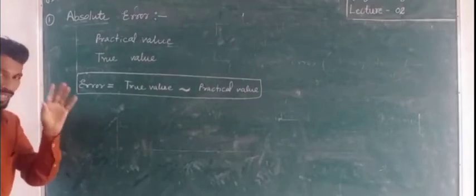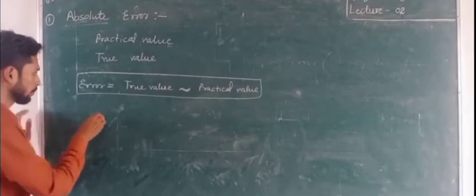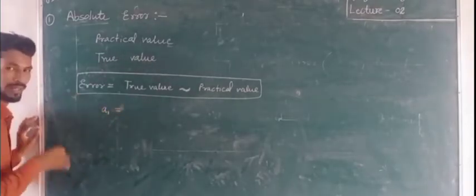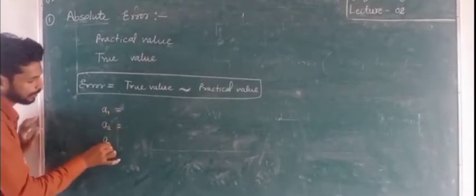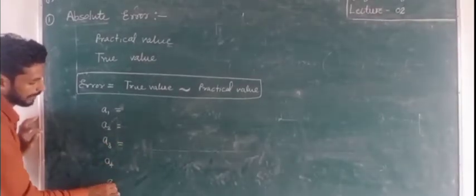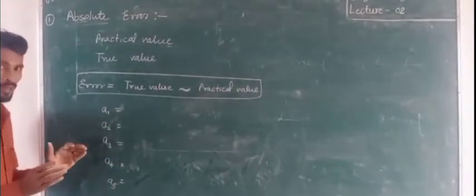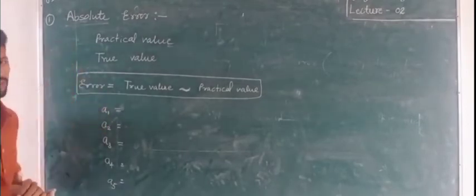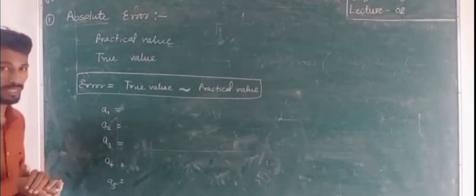But suppose that there are many more readings. The first student measured a physical quantity that has a value of A1. Next student measured A2. Next student measured A3. Next one measured A4. Next one measured A5. That means 5 different students measured 5 different values for a single physical quantity. Then how can we measure the errors? How much error is produced in this process?